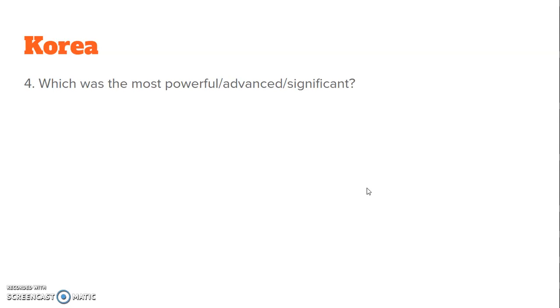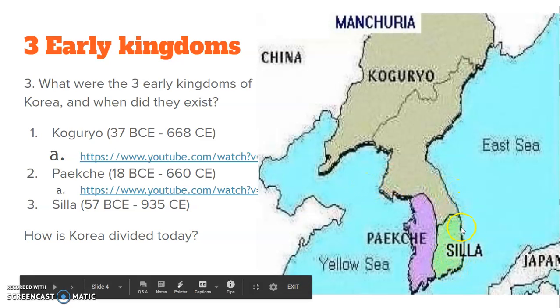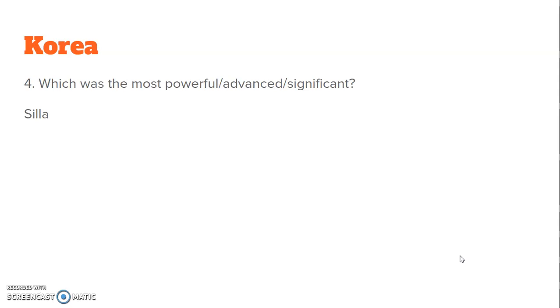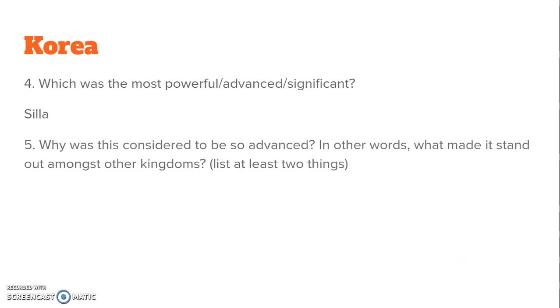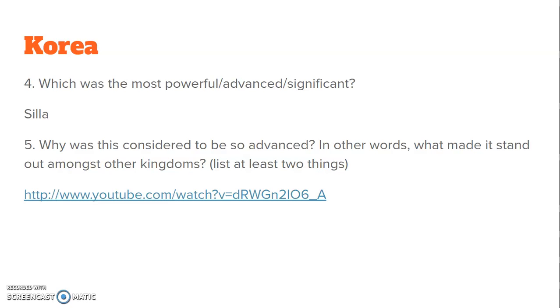So the next question on your notes is asking, which is the most powerful, advanced, or significant out of those three kingdoms? It might kind of surprise you that it's the smallest one. The Shilla was the most powerful. So why was it actually considered to be so advanced? Well, here's a video that's going to describe that. So what I want you to do is list at least two things about the Shilla dynasty, the Shilla kingdom, that suggest why it's such an advanced kingdom, especially compared to the other ones.